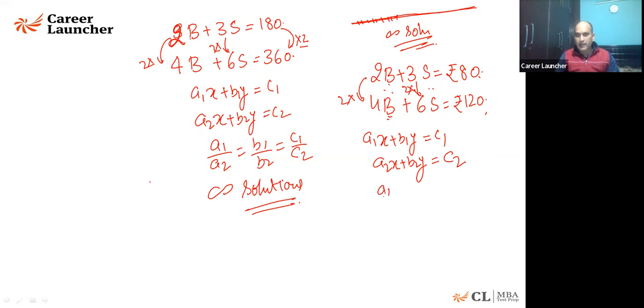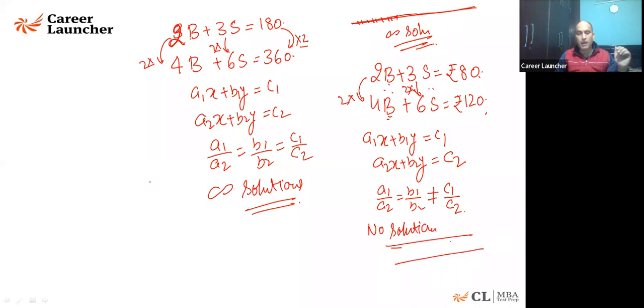So whenever I say a1 upon a2 is equal to b1 upon b2, this thing is the same. Left hand side values are same. But that will not be same as the ratio of c1 is to c2. I'll say no solution. We are talking about two parallel lines. There's a line, another line drawn parallel to this. I'll say two lines are never going to intersect. I will say no solution.